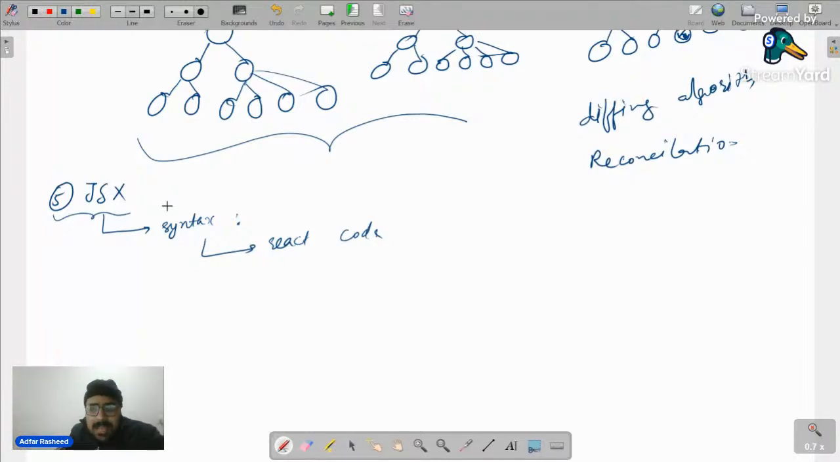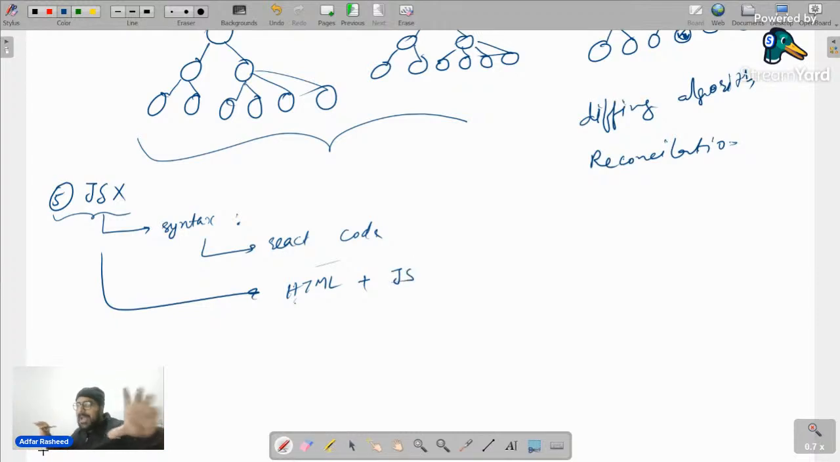It is simply a combination of our HTML plus our JavaScript. It gives us a way where we can club HTML and JavaScript together. Sometimes 80% HTML and 20% JavaScript, sometimes 20% HTML and 80% JavaScript, or whatever the scenario is, it depends. But it's a syntax where we can write code combining HTML and JavaScript together.